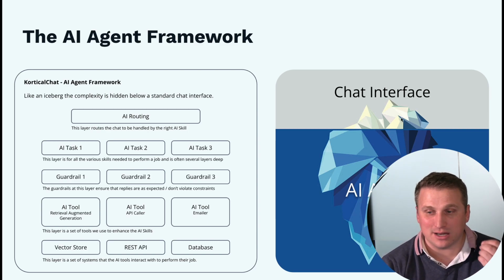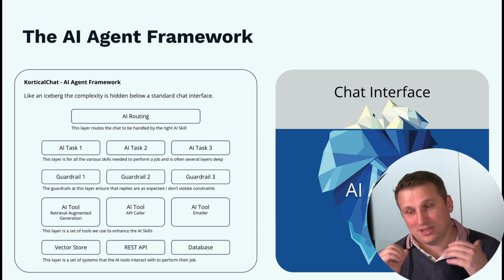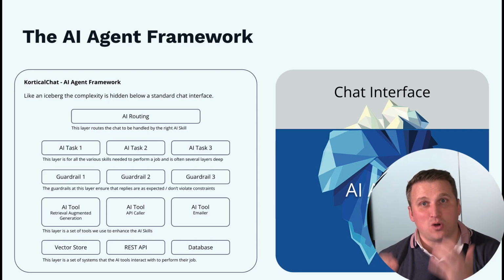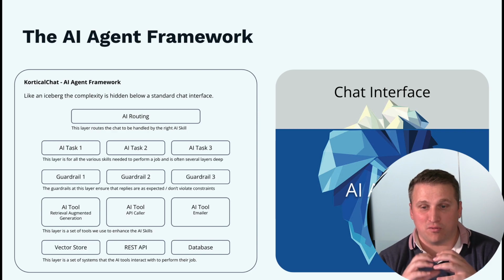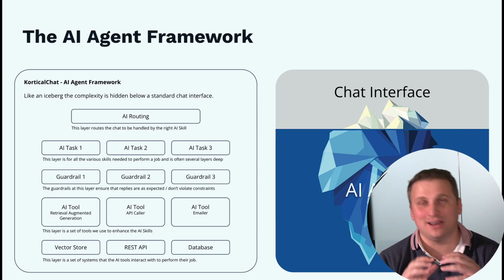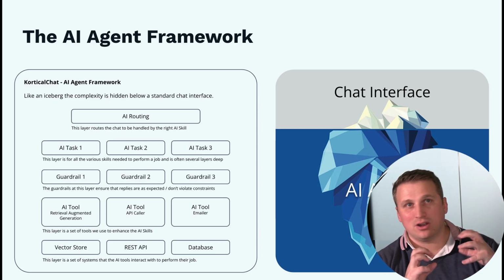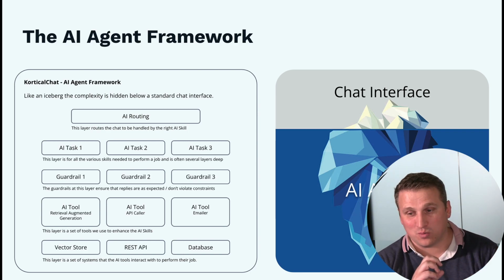So in that way, we say it's a bit like an iceberg. The chat interface looks the same, and then underneath that is all of this complexity, which allows us to go from something which seems right most of the time to something which is actually right, where we've got a lot of guardrails to ensure the correctness of the outputs, and we have a lot of control over the processes and the way that it works.